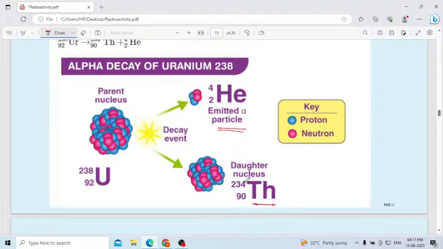Mass number is 234, atomic number is 90. Again you will get the original one: 90 plus 2, 92, the atomic number is balanced. Then 234 plus 4, 238. See, this also follows the law of conservation of energy. This is the best example of alpha decay of uranium 238. Uranium 238 is the parent nucleus. It will split into the daughter nucleus thorium with the release of an alpha particle, helium.